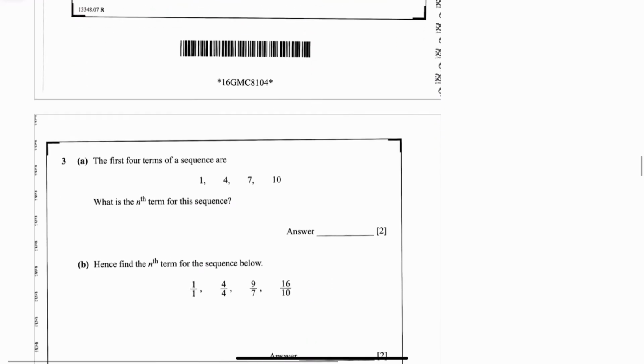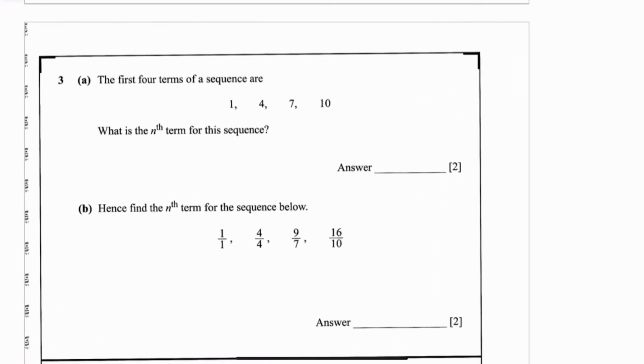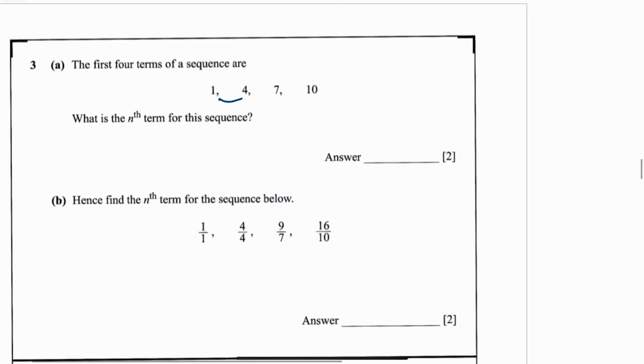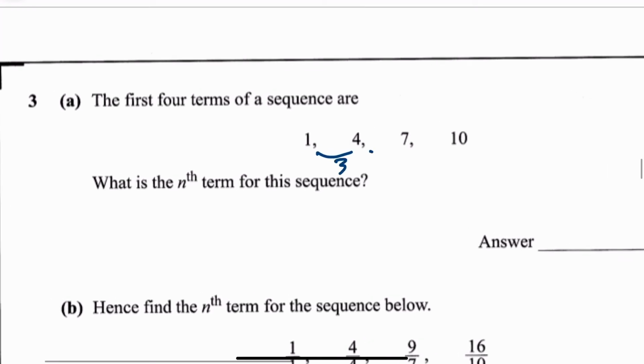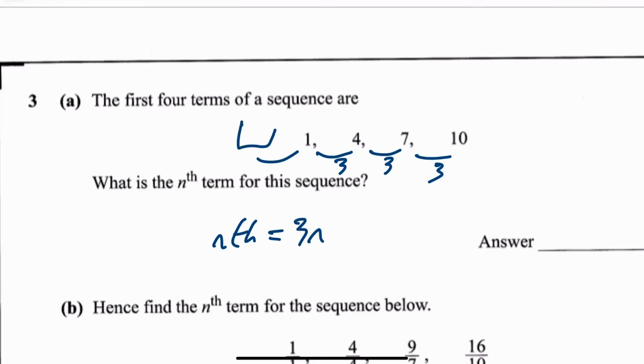Next question says, the first 4 terms of the sequence are 1, 4, 7, 10. What is the nth term? So here, the common difference is 3. So I go 3 along to get to here. So that tells me my nth term is 3n, and if I went back, that would give me minus 2. So it's 3n minus 2.